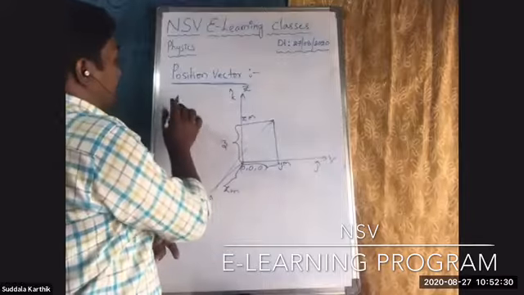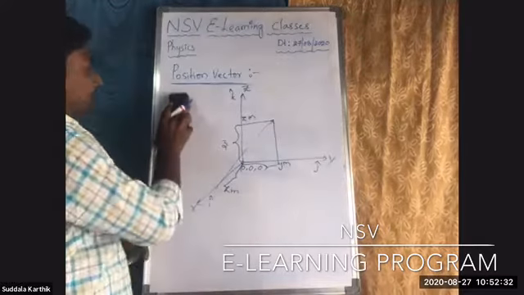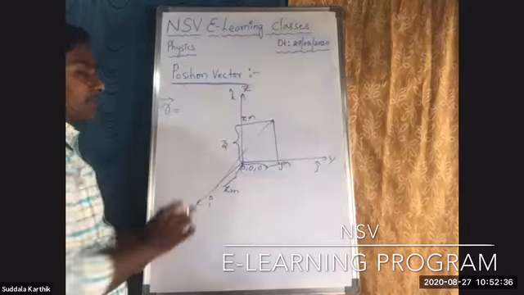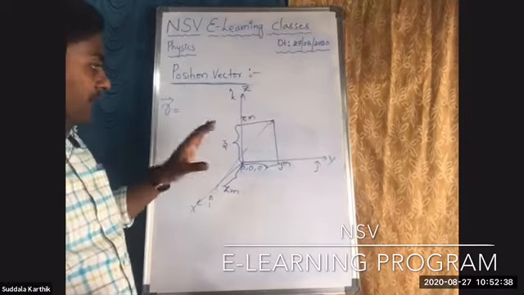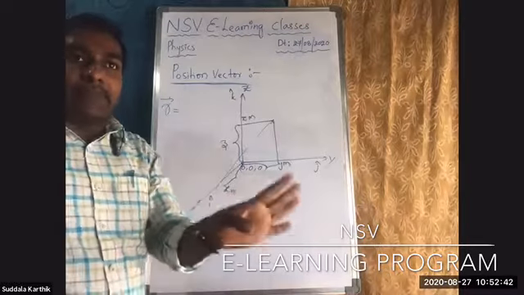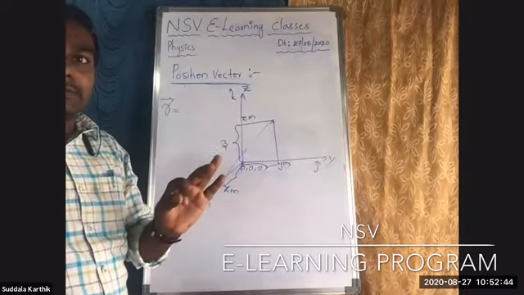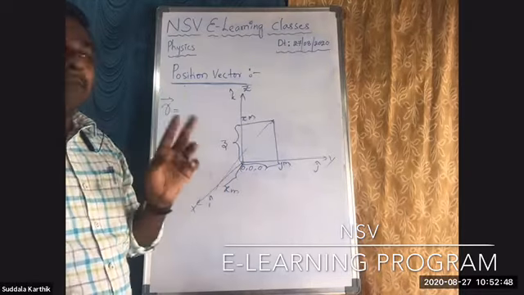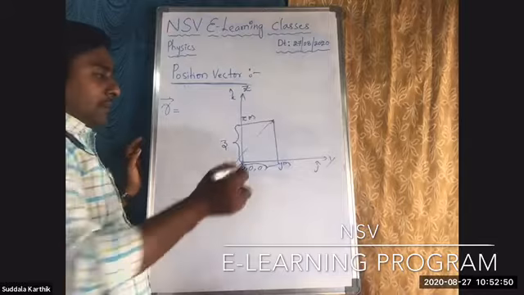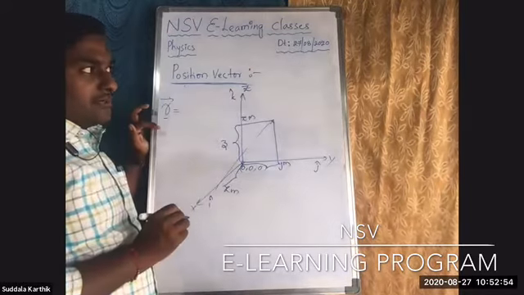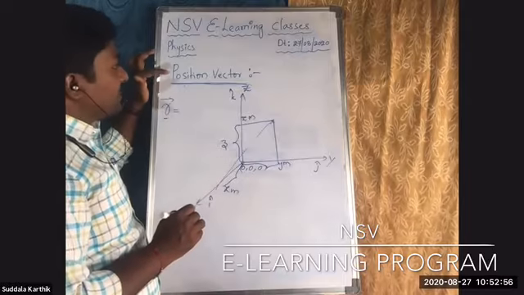So position vector is nothing but, it gives the position of a particle. It gives not only the magnitude, it gives both magnitude and direction of the ant, mosquito. So r bar is the notation for position vector.